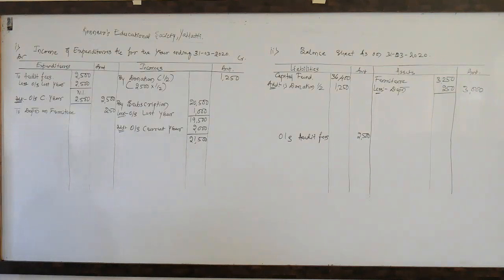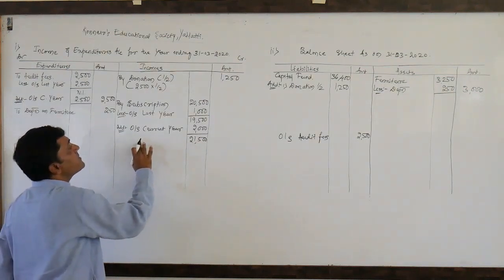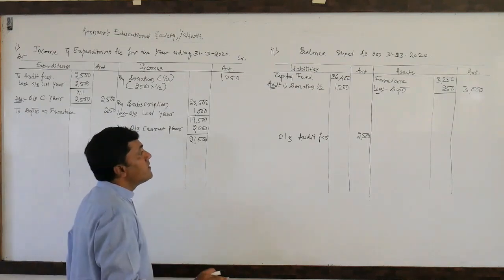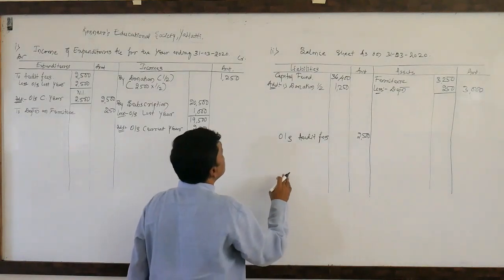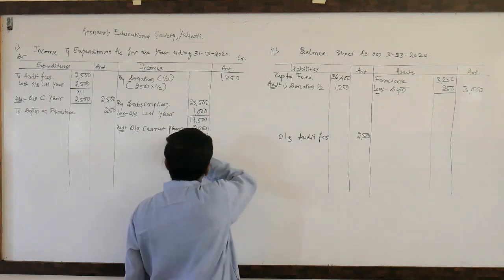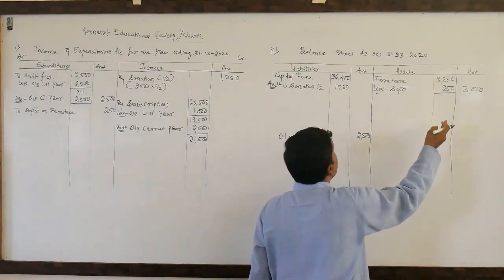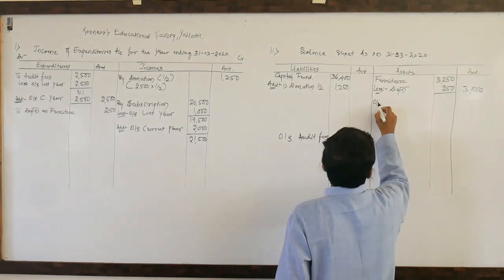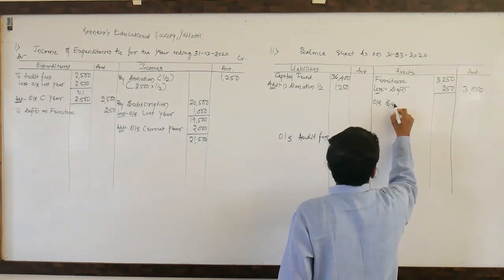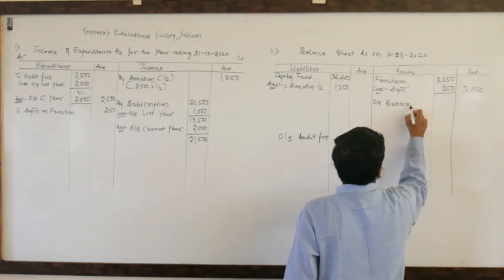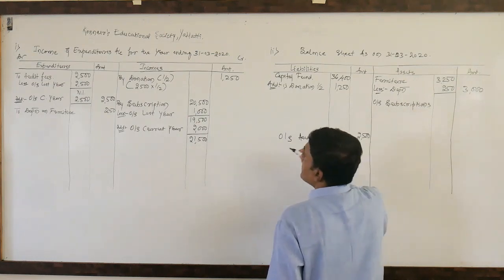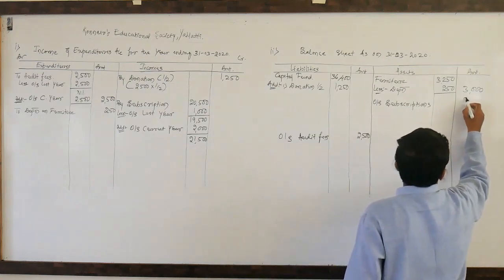21,500. So outstanding current year means income earned but not yet received, that is a receivable amount. If it were a payable amount, we would write it on the liability side, but it is a receivable amount, that is the reason we need to write it on the asset side, that is outstanding subscriptions. Outstanding subscriptions, that is 2,000.